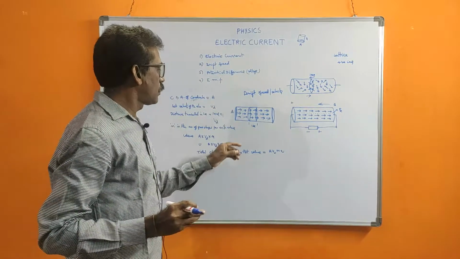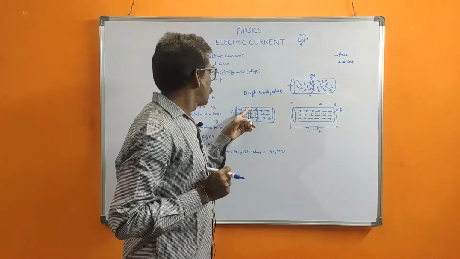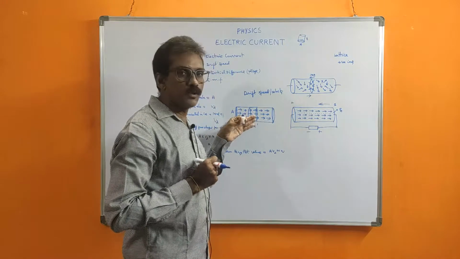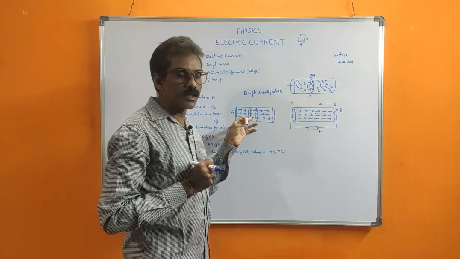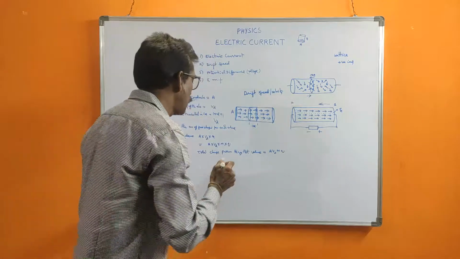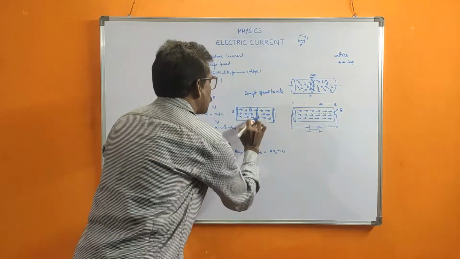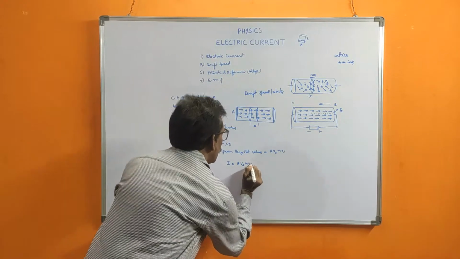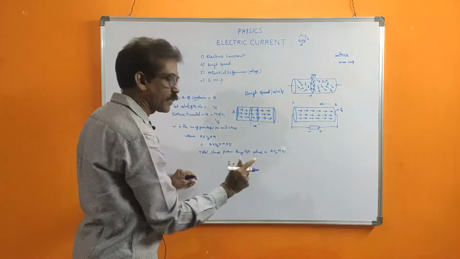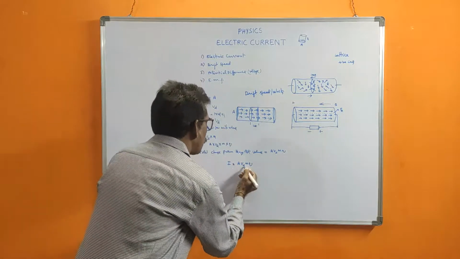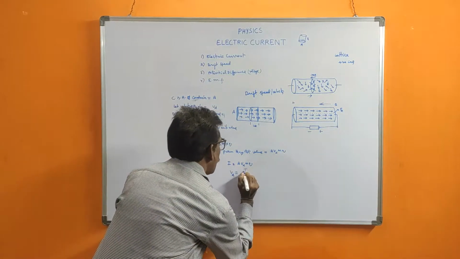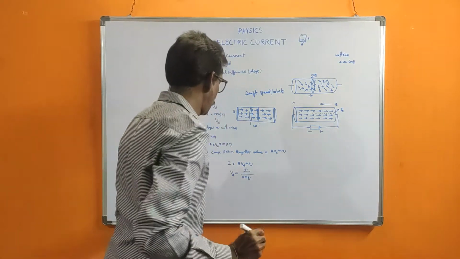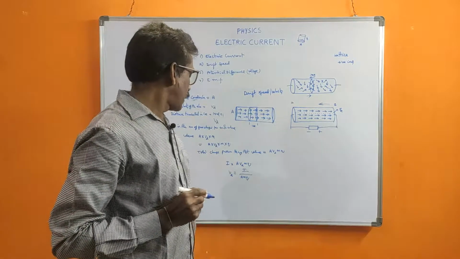So we know that the total charge of these electrons passing per second is called current. We told this current is equal to the total charge passed per 1 second. So A VD N Q is equal to total charge passing per 1 second. So that is current. Now we want VD, so the remaining terms come downside, A N Q. This is the formula for drift velocity.